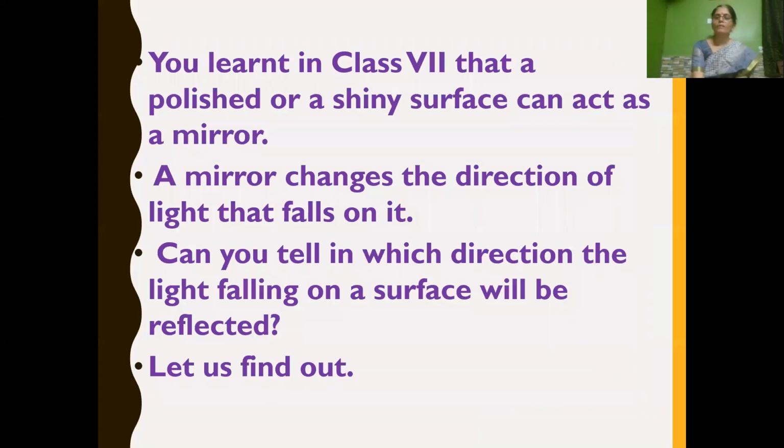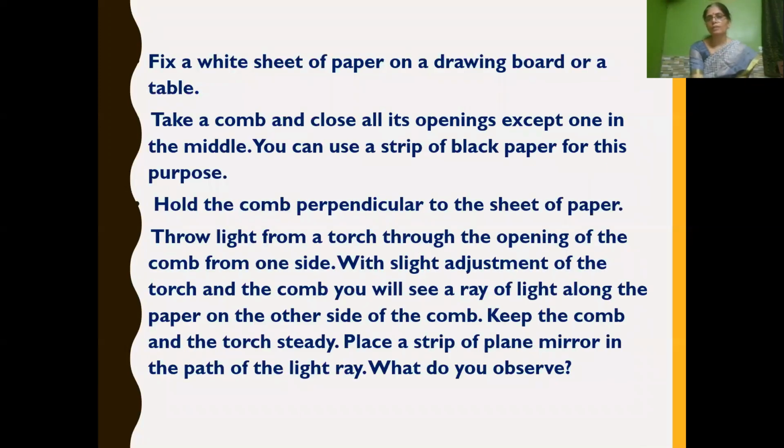We have already learned in 7th standard that a polished or shiny surface can act as a mirror, isn't it? And what is a mirror? When light falls on the mirror, what happens? It changes the direction of the light. Can you tell in which direction the light falling on the surface will be reflected? Now let's find that out. For that, let's have one activity.